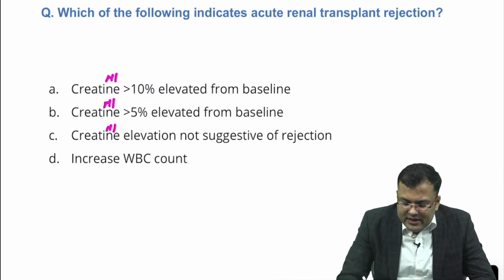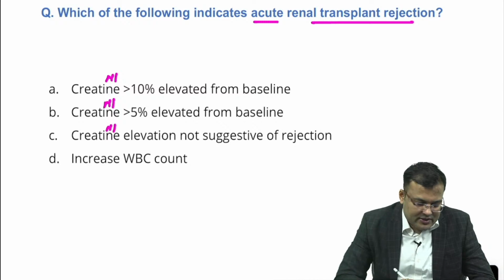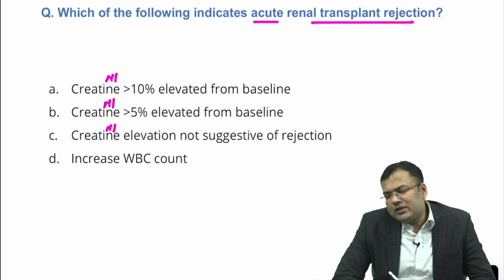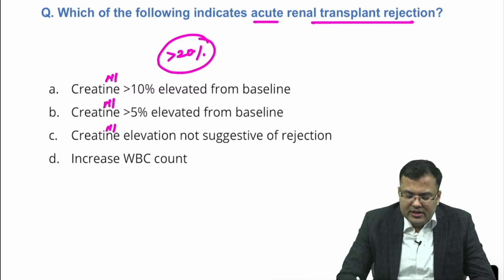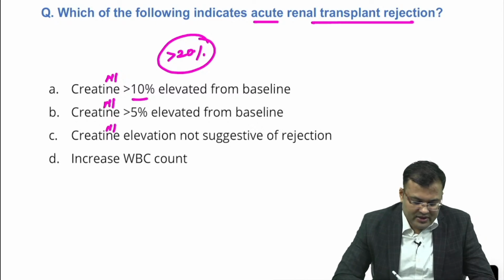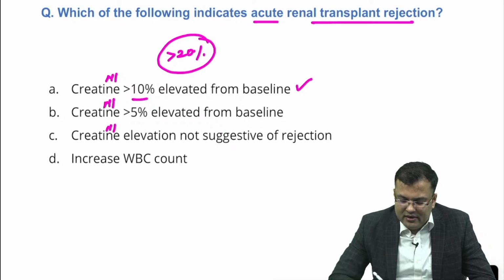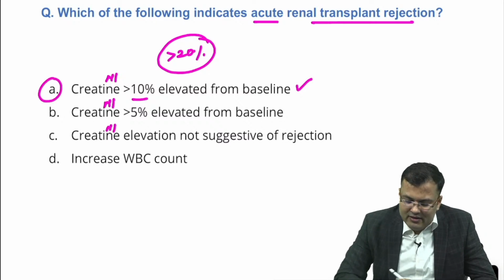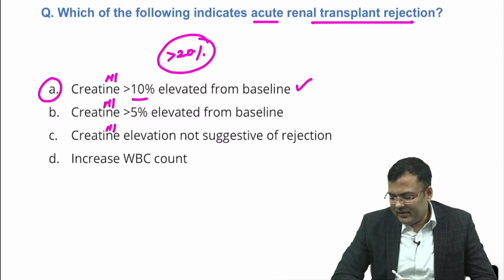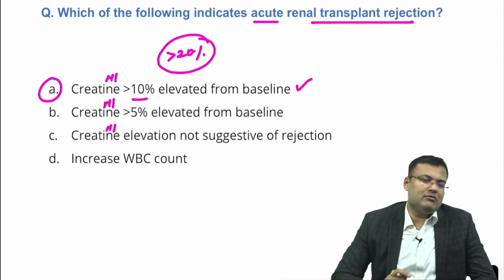Guys, which of the following indicates acute renal transplant rejection? In some of the books it is mentioned more than 20%. In some of the literature it is mentioned more than 10%. Clear? So creatinine more than 10% elevated from the baseline. So it is acute renal transplant rejection whenever the creatinine is elevated more than 10% from baseline. Clear? So guys, these were the questions.